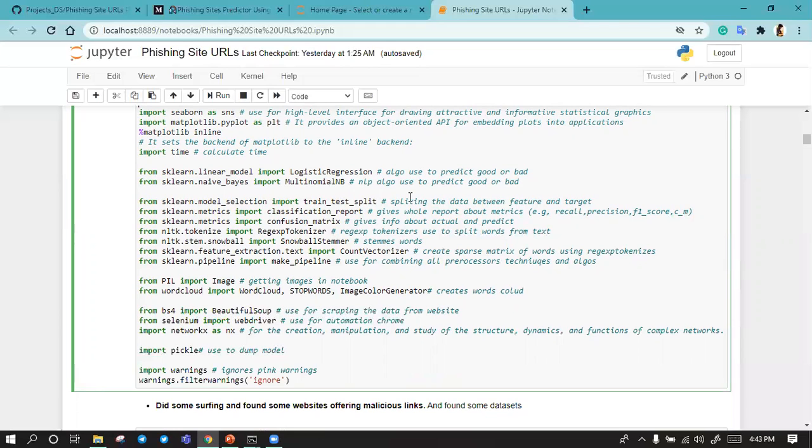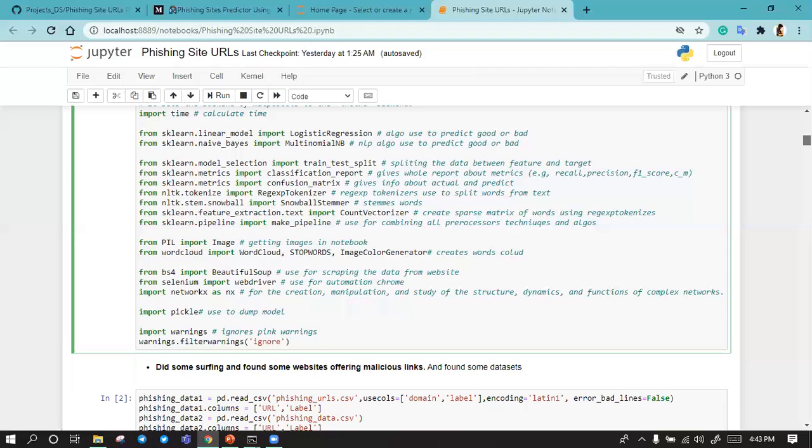Logistic regression will predict whether the links are good or not. The same with multinomial. The multinomial algorithm works well with NLP data, natural language processing. And after this, I used train test split, used to split the data between the feature and target.